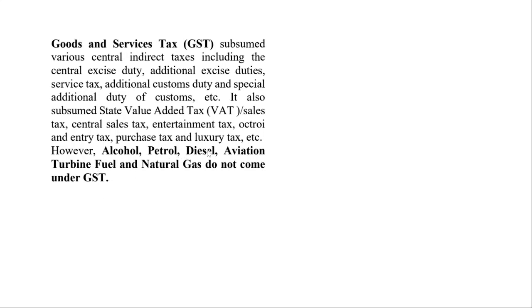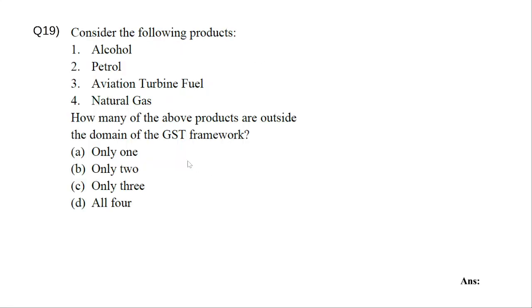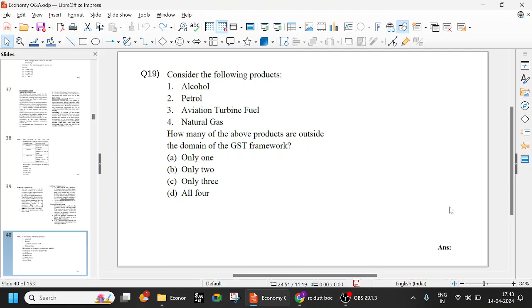But alcohol, petrol, diesel, aviation turbine fuel, natural gas, etc. do not come under GST. Very important. Previously cement was also there, I think now cement is removed. Anyway, alcohol does not have GST, and petroleum products, aviation fuel, all these are energy related. So all four are outside the domain of GST. D, all four, is the answer. Fine.